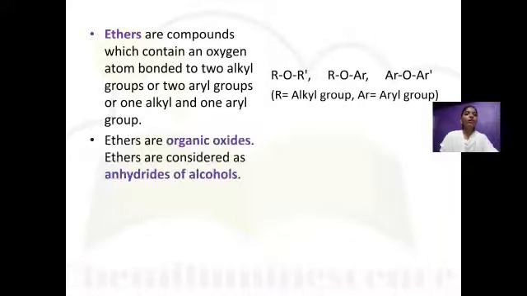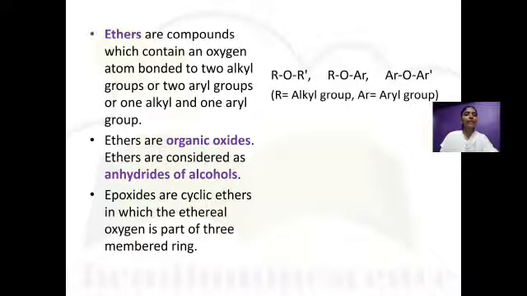Ethers are organic oxides. They contain oxygen, hence they are called organic oxides, and they are also considered an anhydride of alcohol. If you remember the formula of alcohol, it is ROH and the formula of ether is ROR. The difference is that only one hydrogen is replaced by an alkyl group. Hence, it is also called an anhydride of alcohols.